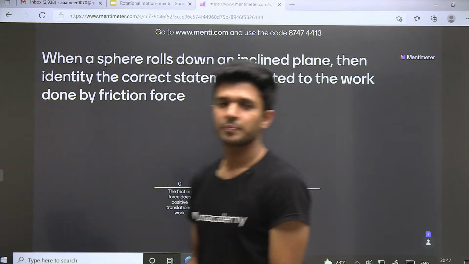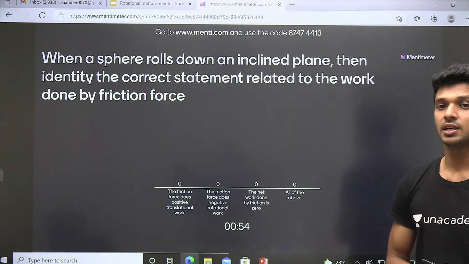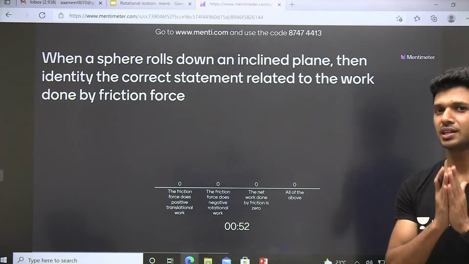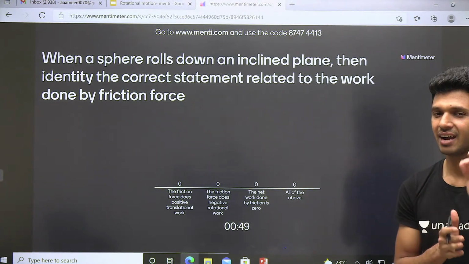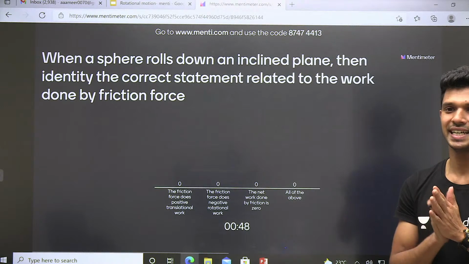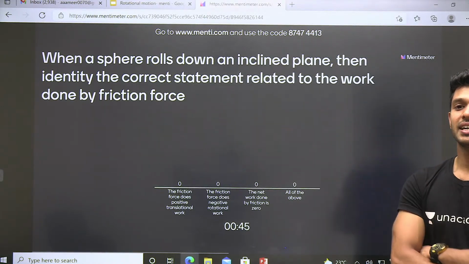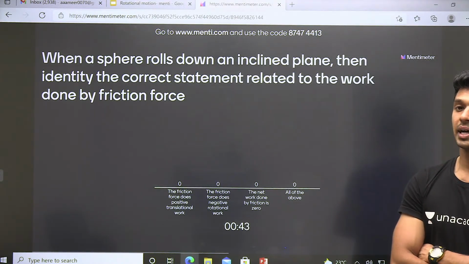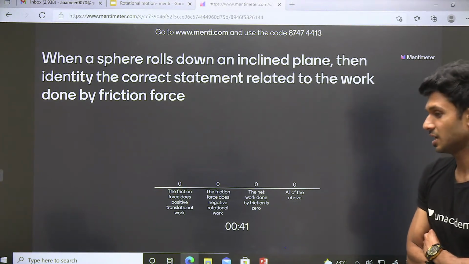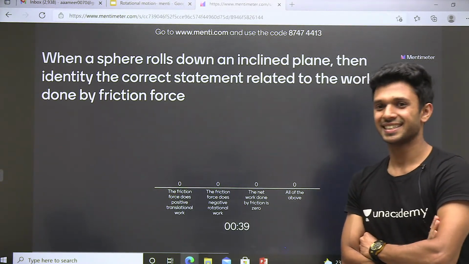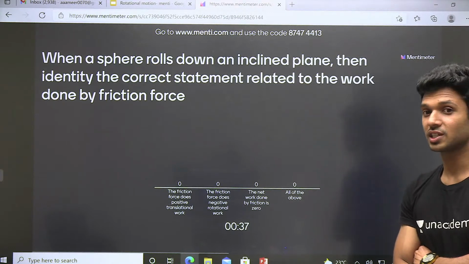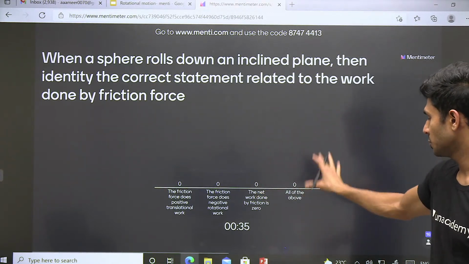Okay, question क्या है? When a sphere rolls down an inclined plane, regarding the rolling motion, we have learned in yesterday's class only. ठीक है. Then identify the correct statement related to the work done by friction force. ठीक है, कर ले, अच्छे से कर ले. Work done by friction force, which statement is going to be the correct?